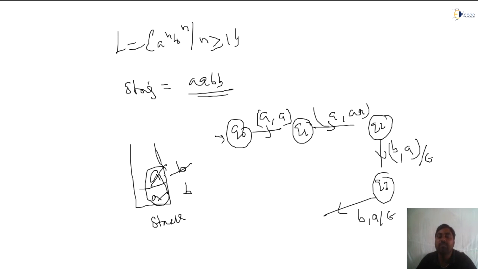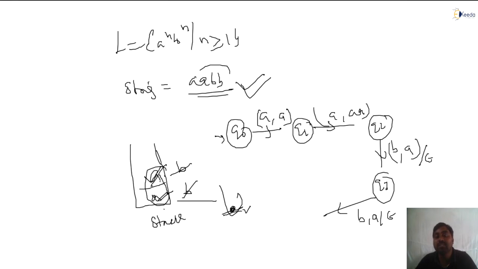For each B I popped A. So the number of pop operations and push operations are the same. 2 A's I pushed, 2 B's. It's very simple: for each B I popped A. Now whenever the stack is empty, then I can say the string is accepted, otherwise rejected.